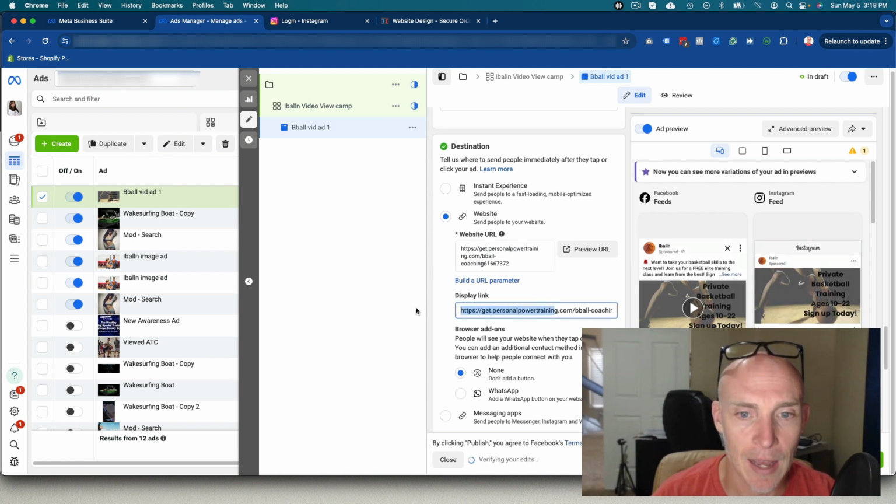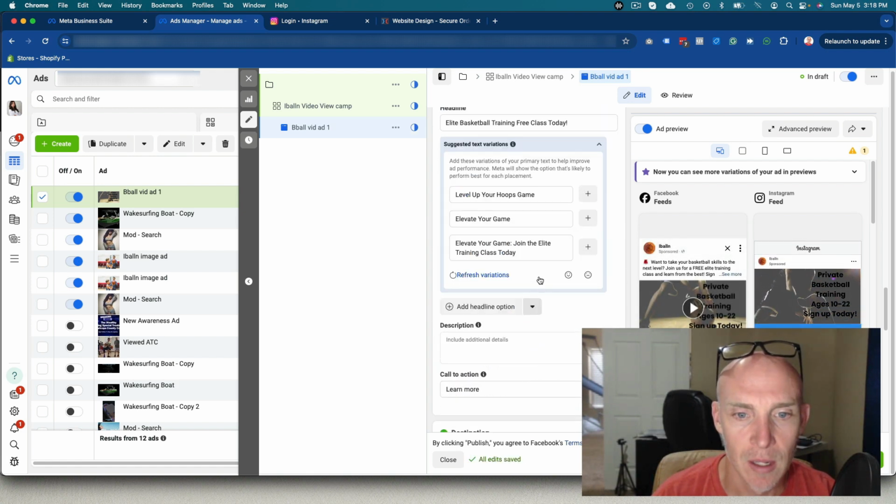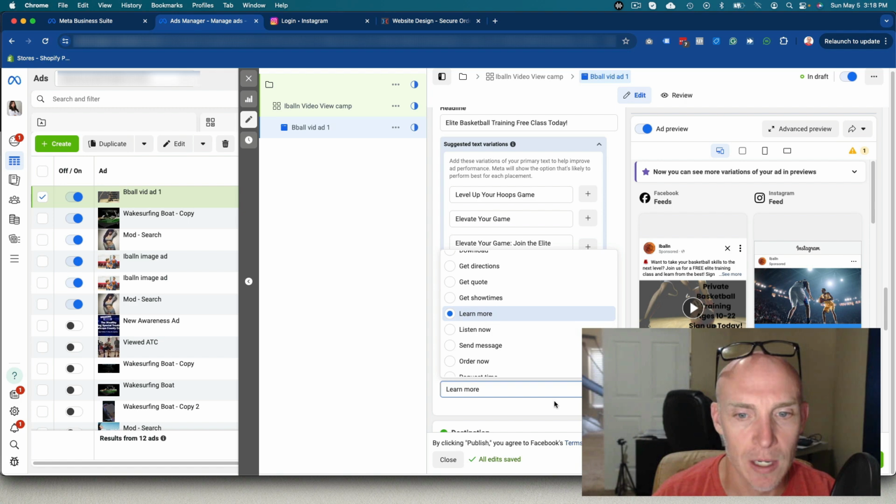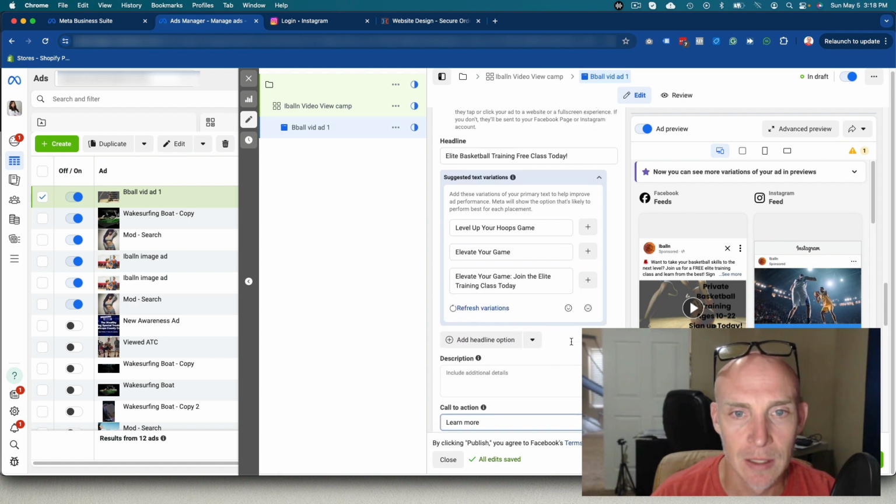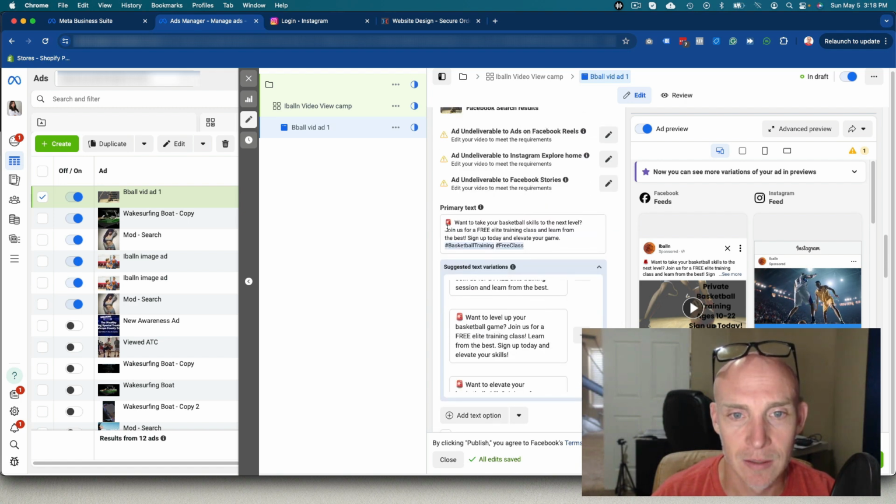Display link, we can add that as well. It doesn't really matter too much because it's still going to pull in that URL. And then we want to just stick with learn more. It tends to get more engagement. So now we have our primary text, which goes above, which seems like it should be called the header text, but it isn't. So it's primary text that goes above.